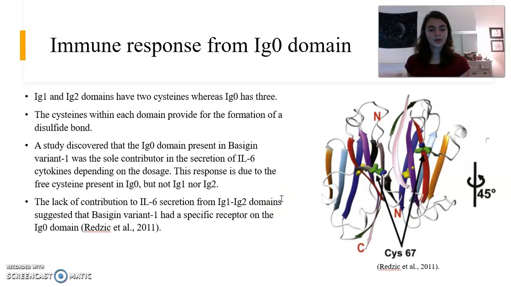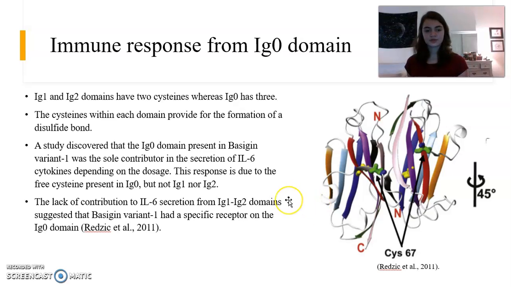Using these quantifiable biological assays, it was discovered that the Ig0 domain present in Basigin variant 1 was a key stimulator in the production and secretion of IL-6, and this leads to the immune response from the monocytes.